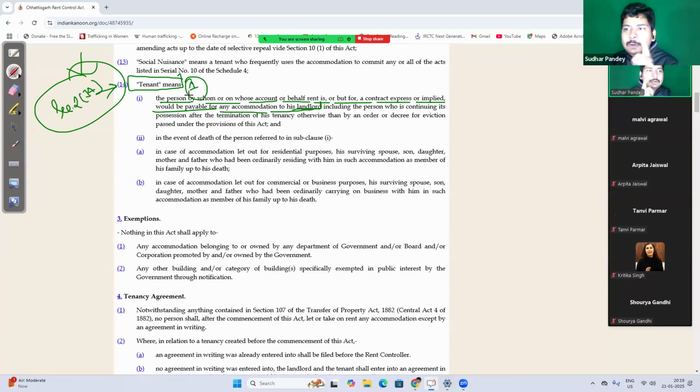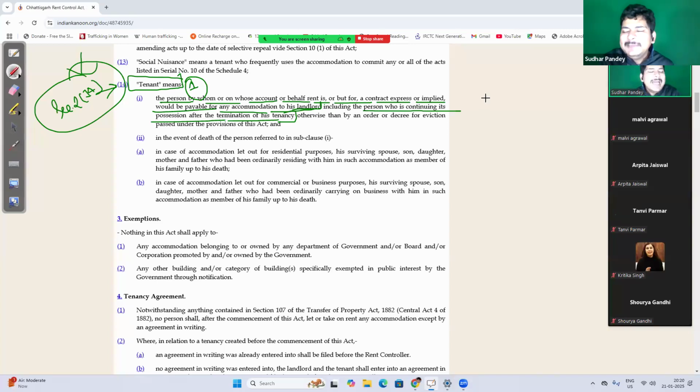As we have understood, landlord means the person who is entitled to collect rent, or who has empowered someone to collect rent on his behalf. In the same way, if I am living on this property on rent, and I have empowered someone to pay rent on my behalf, then that person shall also act as a tenant for that landlord, including the person who is continuing its possession after the termination of his agency.